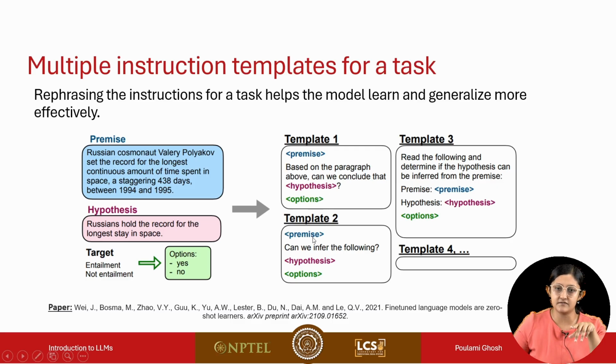Another way is we give the premise, then we ask, can we infer the following, and then we provide the hypothesis. Another way is: read the following and determine if the hypothesis can be inferred from the premise. Here we are explicitly providing the premise and hypothesis along with the options. So there are so many ways to describe the same task. And when we generate the instruction fine-tuning data set, we use all these ideas and train the model on various versions of the instructions for the same task.